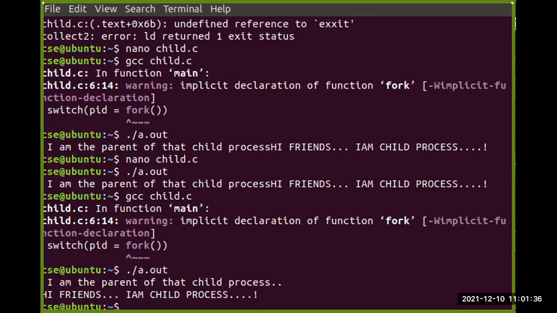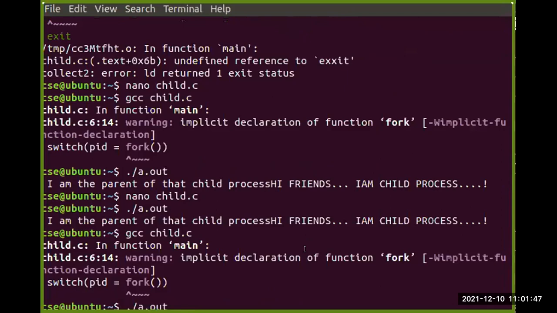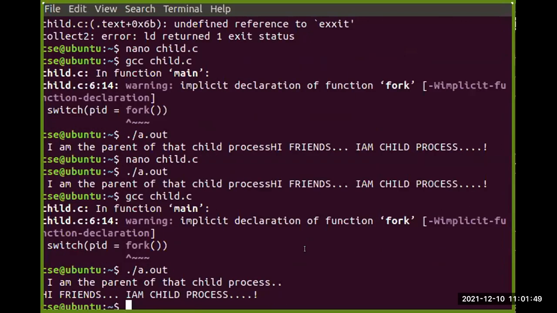Okay, now the scenario is that we are getting it on separate lines. So we have a child process, and also the parent process. "I am the parent of the child process," and then "I am the child process," right? So this is the scenario by which we can create a child and parent, by using the fork system call.